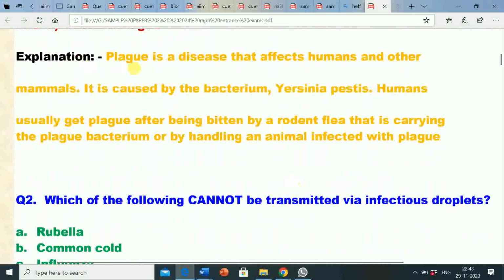Its explanation is plague is a disease that affects humans and other mammals. It is caused by the bacterium Yersinia pestis. Humans usually get plague after being bitten by a rodent flea that is carrying the plague bacterium or by handling an animal infected with plague.